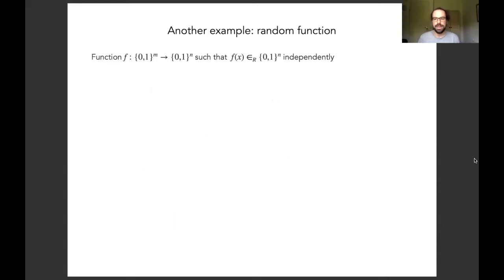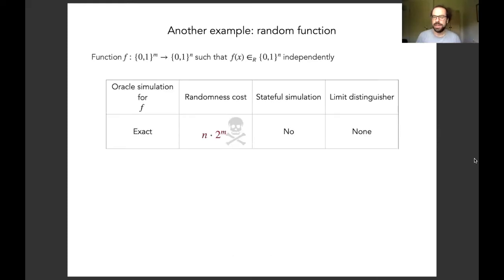Let's move to another example, and that's the one of a random function. So here we look at a function from m bits to n bits, such that each output of this function, f of x, is picked uniformly and independently at random from the set of n-bit strings. What we want to do is we want to solve the so-called oracle simulation problem. We are supposed to supply some oracle that is indistinguishable to some distinguisher from an oracle for such a uniformly